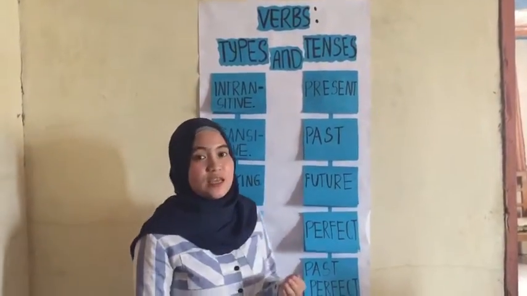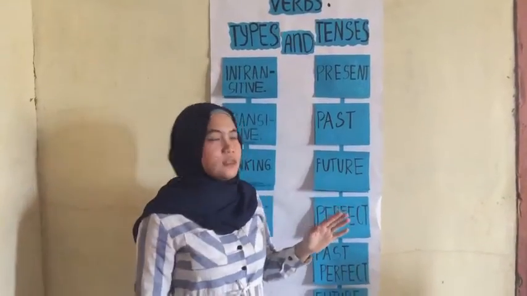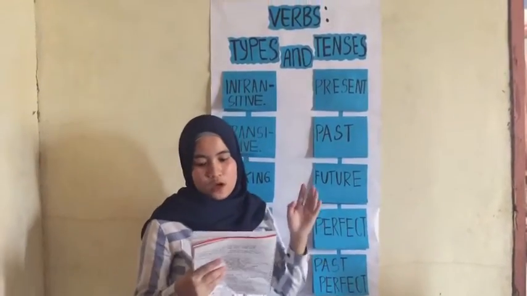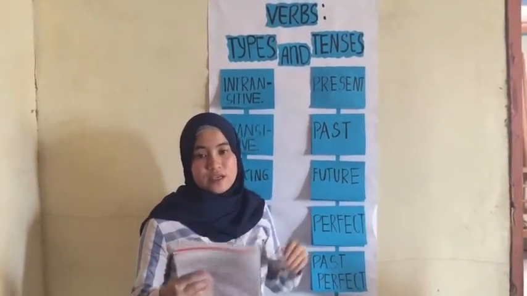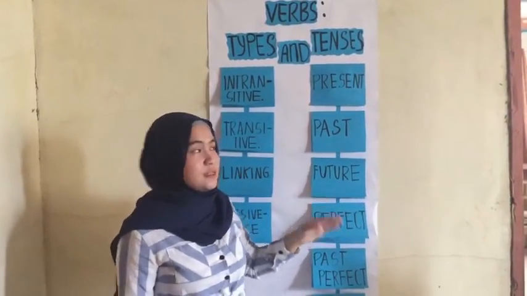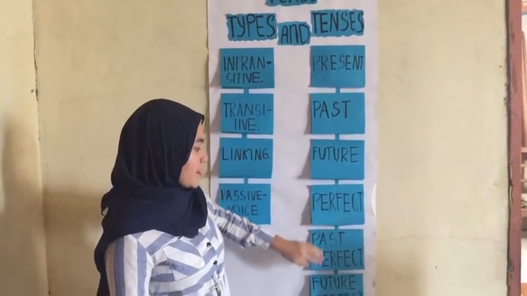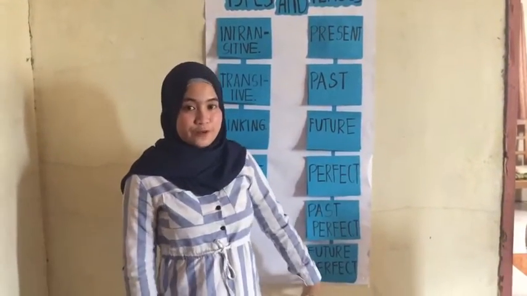Okay, so let's proceed to the verb tenses. So what are verb tenses? Verb tenses tell you when a person did something, or when something existed or happened. There are six kinds of tenses: the present, past, future, present perfect, past perfect, and future perfect.